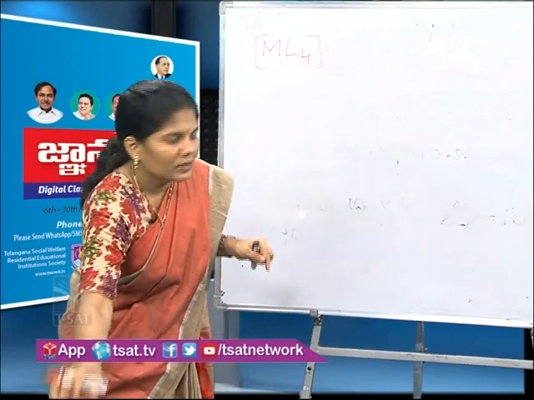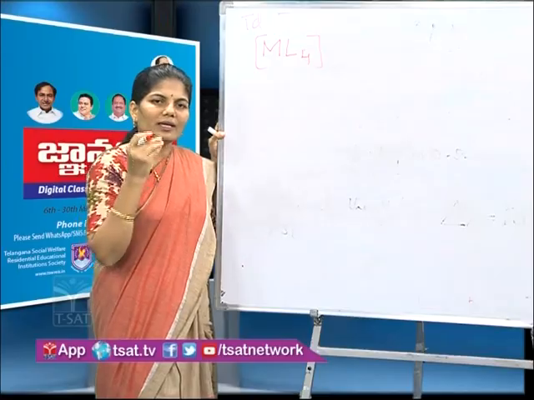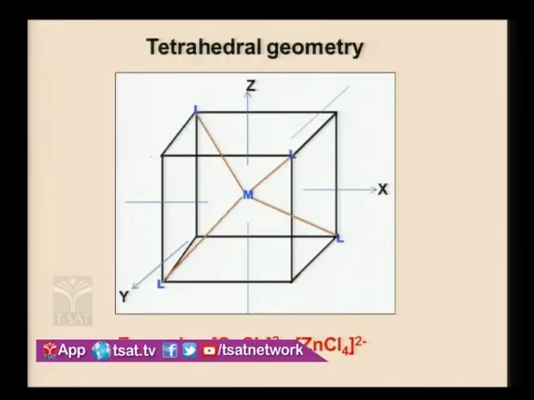Observe the structure I told you. In that, the E orbitals have their lobes along the axes. T2 orbitals have their lobes in between the axes, right? So the orbitals which have their lobes exactly in the path of the approaching ligands experience more repulsion. Now which orbitals are experiencing more repulsion in tetrahedral?